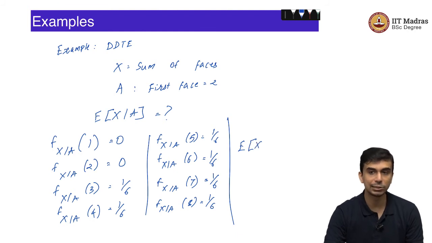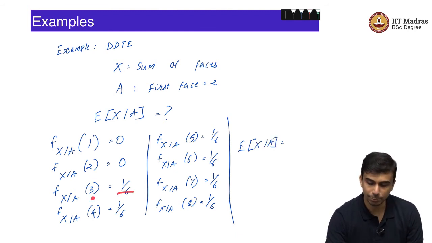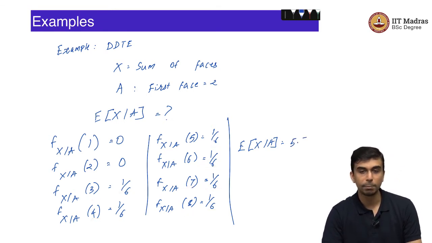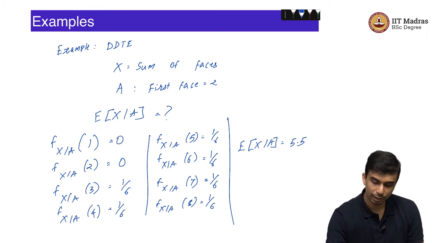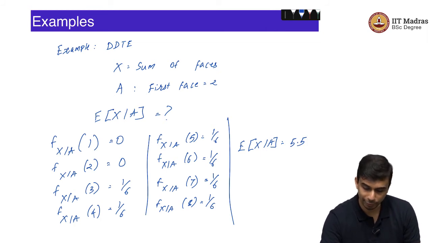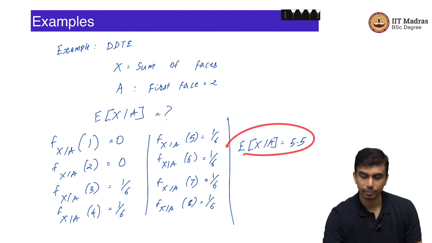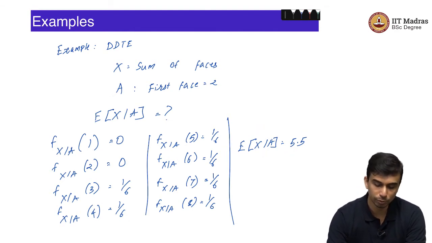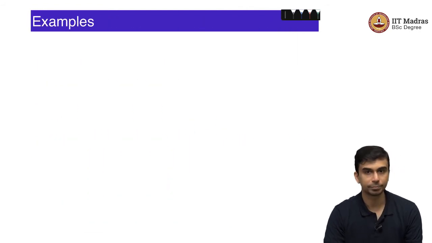Once you have the conditional PMF, you can compute the conditional expectation the same way, which would be expected value of x given A would simply be equal to 1 by 6 times 3 plus 1 by 6 times 4 plus 1 by 6 times 5 plus 1 by 6 times 6 plus 1 by 6 times 7 plus 1 by 6 times 8. That would exactly be equal to 5.5. Expected value of the sum of the phases given that the first phase is equal to 2 is 5.5.